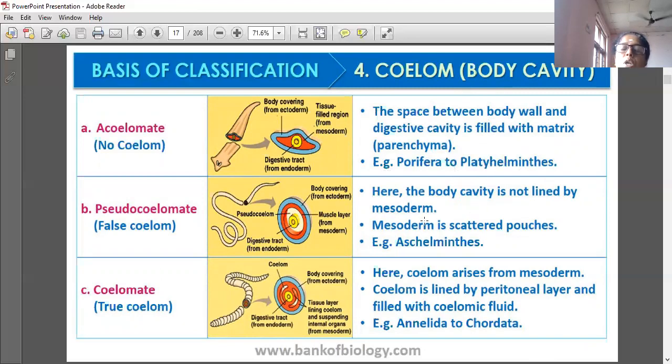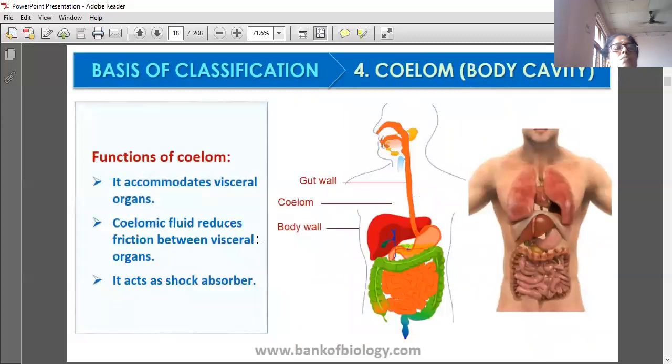Body cavity is not lined by mesoderm. Mesoderm is present as scattered pouches, example Aschelminthes. Here coelom arises from mesoderm. Coelom is lined by peritoneal layer and filled with coelomic fluid. Functions of coelom: it accommodates visceral organs. Coelomic fluid reduces friction between visceral organs.